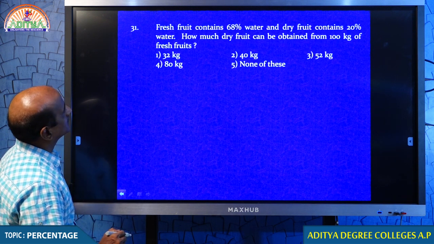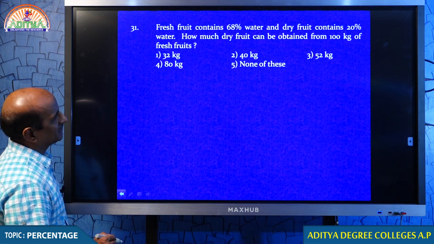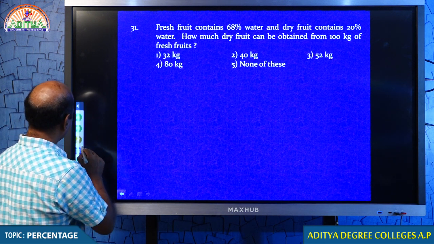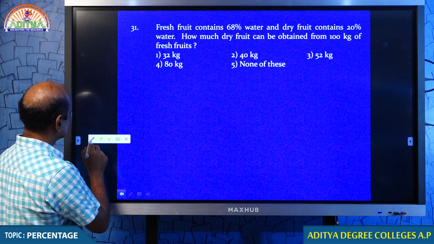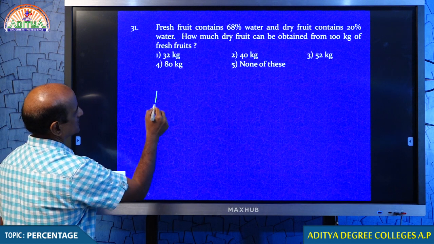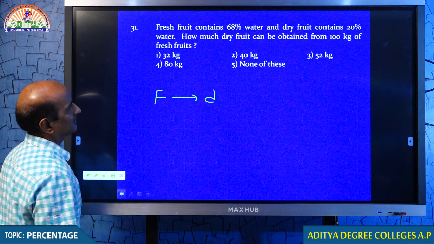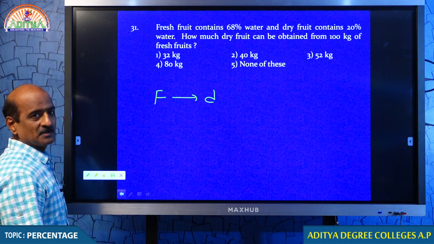Oh, again this one. Again you are asking me to explain this one. What we discussed in this question, my dear student? If anybody could not understand, just come again. I told you that while making fresh fruit into dry fruit, the water level may change, but I said the pulp never changes.